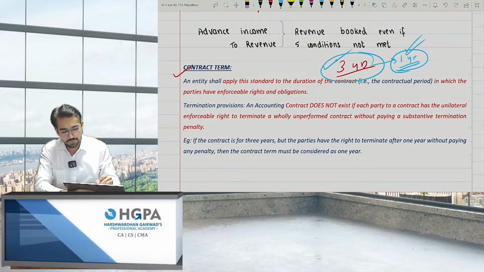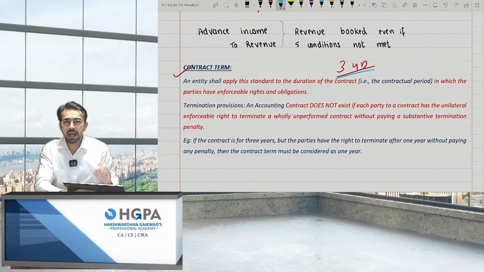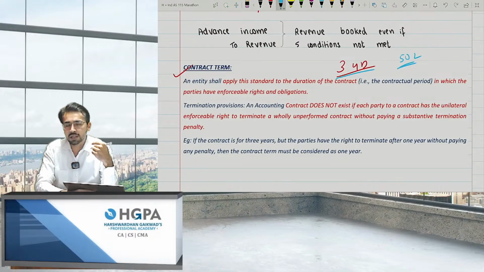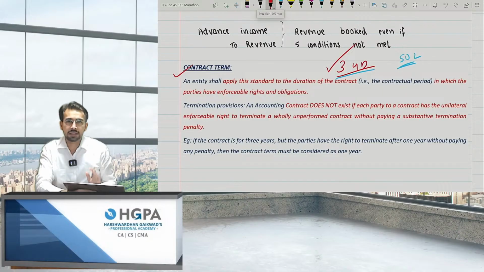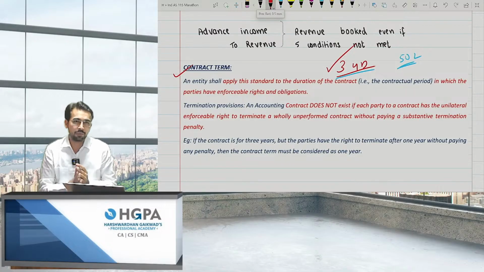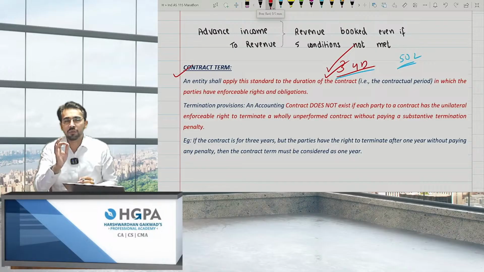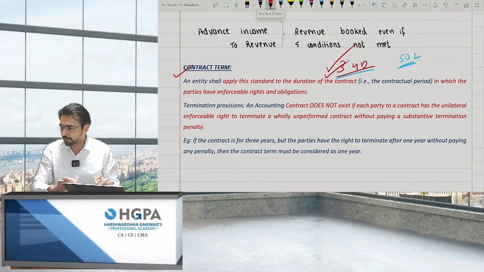But what if the contract period is 3 years, and if any party cancels, they have to pay a penalty of 50 lakh rupees? You can cancel it at any point of time after 1 year, but if it is cancelled by any of the parties, they have to pay 50 lakh rupees to the other party. That means now we will not consider it as 1 year, we'll consider the term as 3 years itself, because obviously 50 lakh is a huge amount and no one will try to cancel, because if you cancel, you have to pay a heavy penalty of 50 lakh rupees. So at that point of time, you have to consider it 3 years and not 1 year, right? Okay, moving ahead.